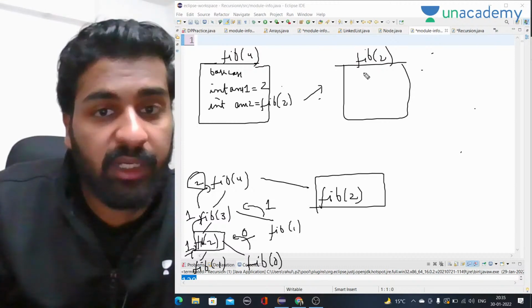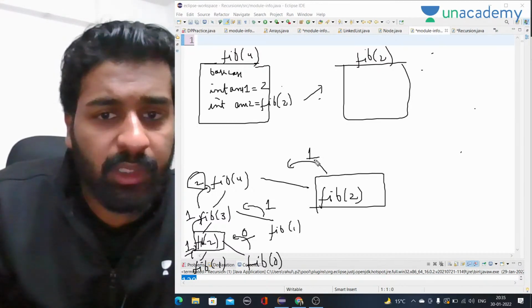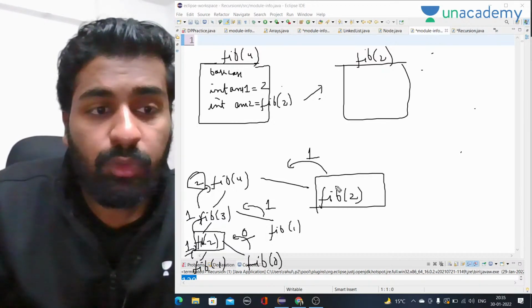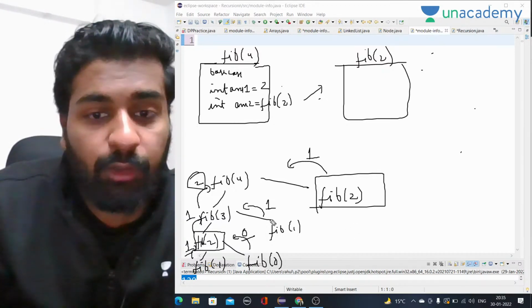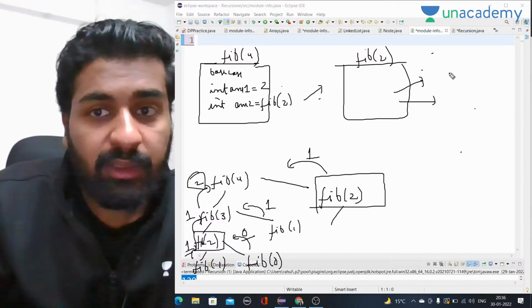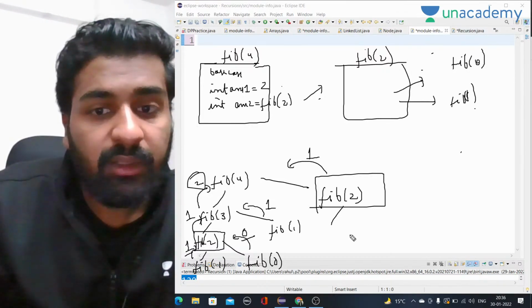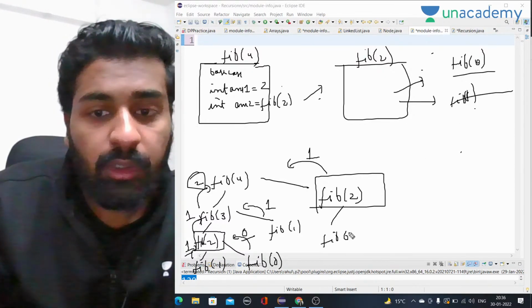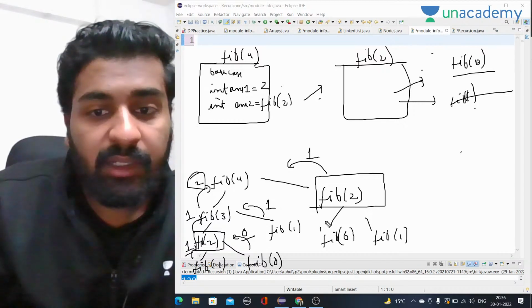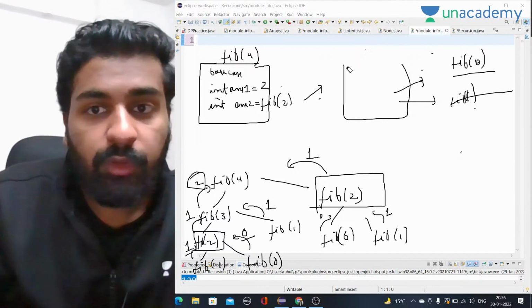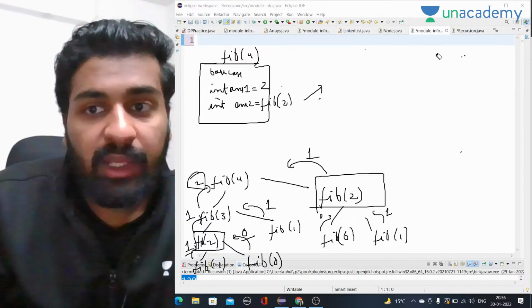So this is the repetitive work that we are doing. Right now I am not showing it; it will directly return 1, because we know fib of 2 is 1. Like in DP, we want that a value we have already calculated should not be calculated again. That means we should not call recursion again for fib of 0 and fib of 1. But if we are talking about recursion only, then we have to do this. It will call fib of 0 and fib of 1, return 0 and 1, and this will return 1. So now for fib of 4, we got both values, answer 1 as well as answer 2.